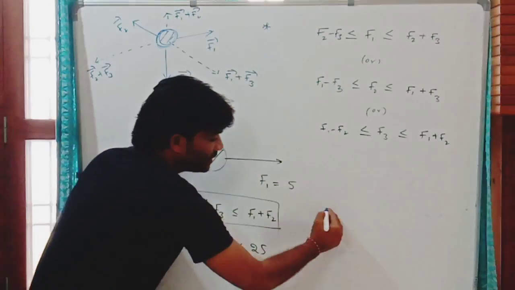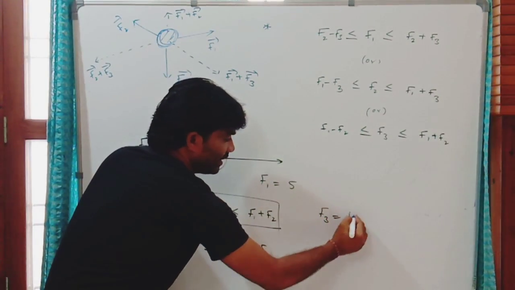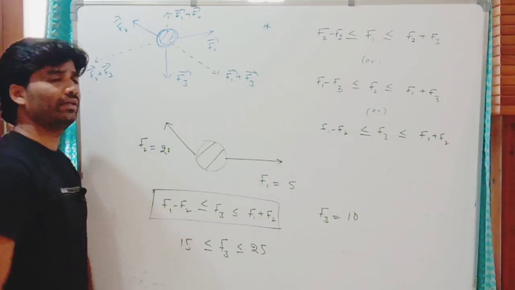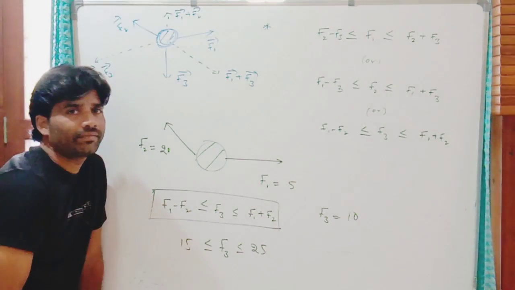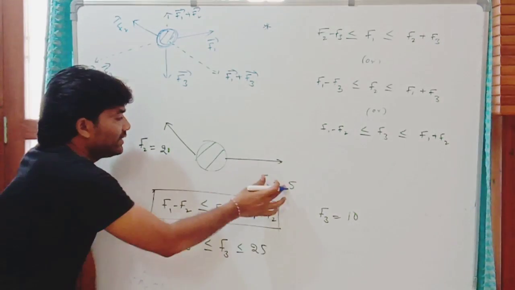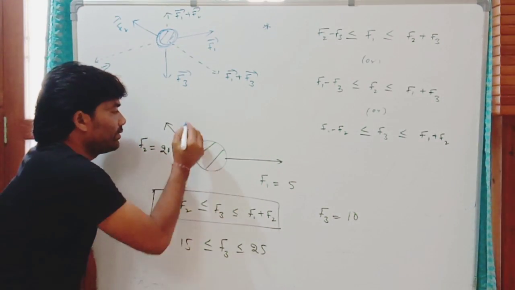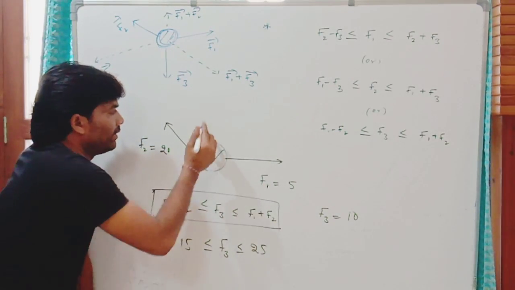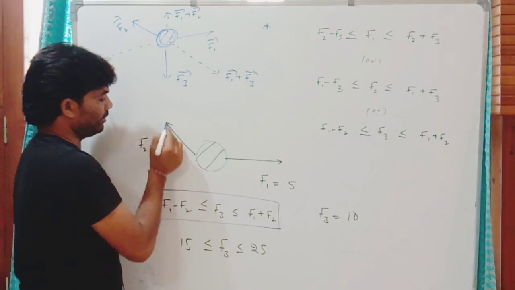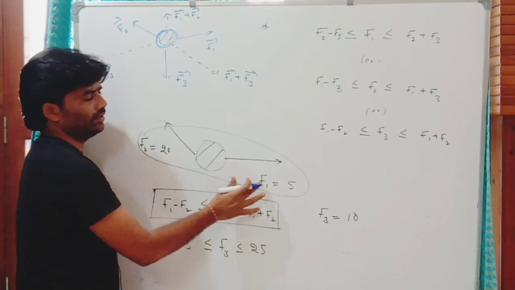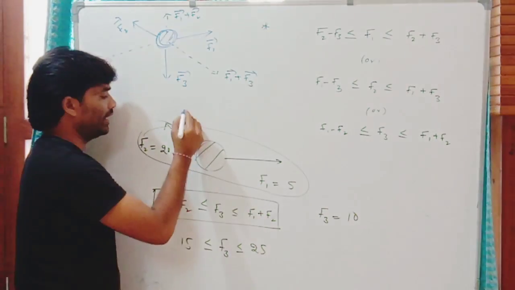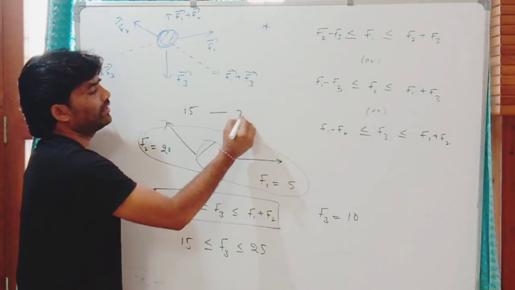If the third force is 10, can we keep the system in equilibrium with 25 and 10? No. Because if you add these two and take the difference, the range of the magnitude of the resultant of these two lies between 15 and 25.